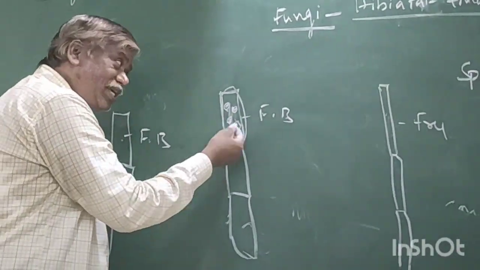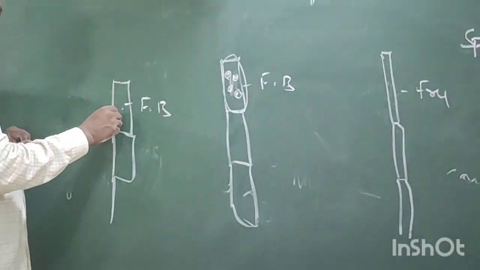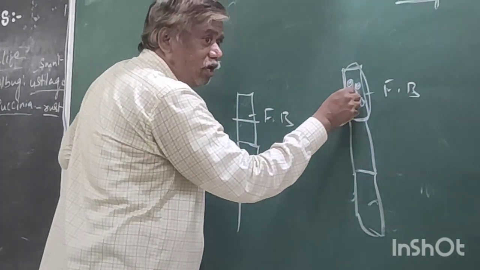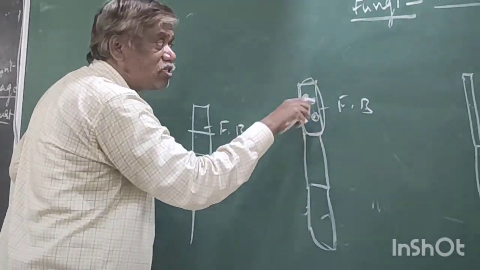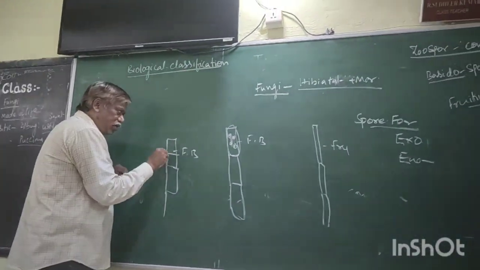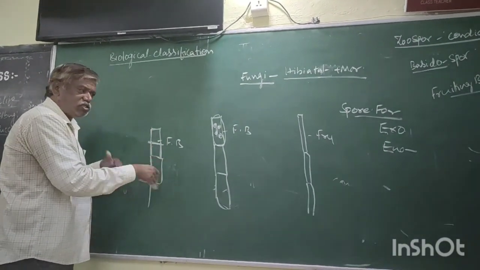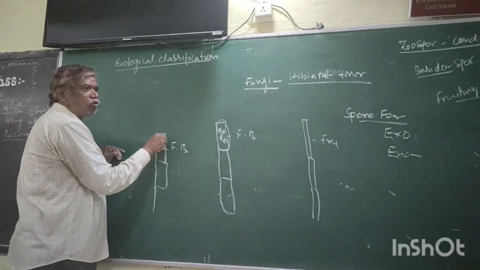Now, the spores are inside the cell. Here it is not like that. It undergoes division here only. First of all, initially there is nuclear division followed by cytokinesis. Suppose it is one cell, it is divided. Karyokinesis and cytokinesis simultaneously, and it becomes a spore.